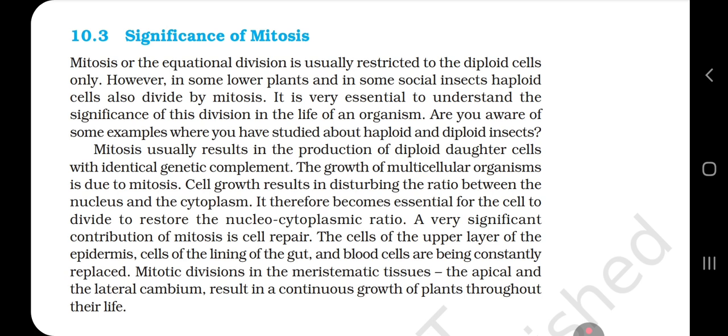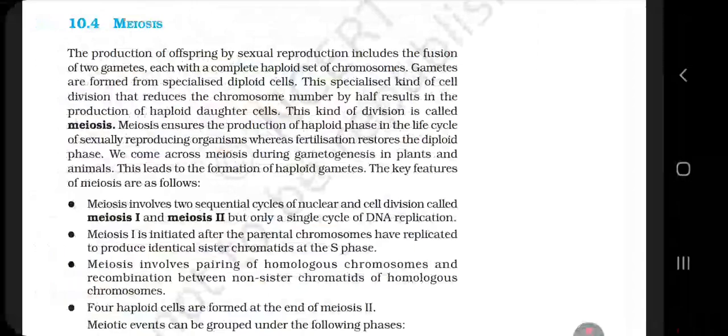The cells of the upper layer of the epidermis, cells of the lining of the gut, and blood cells are being constantly replaced. Mitotic divisions in the meristematic tissues, and the apical and lateral cambium, result in the continuous growth of plants throughout their life.